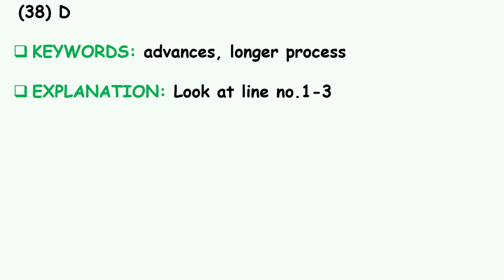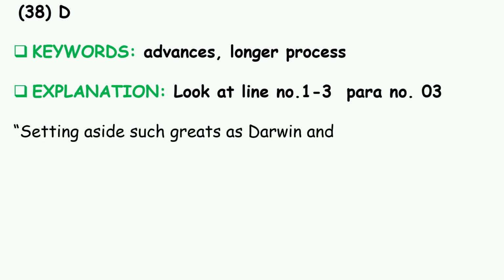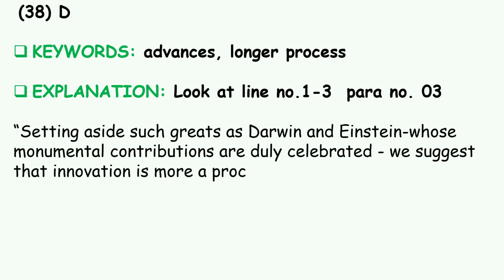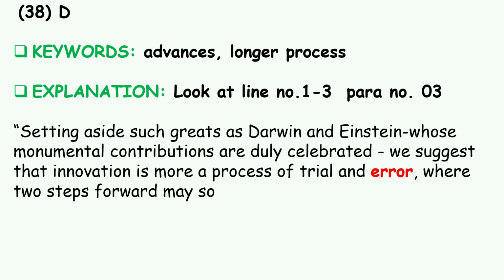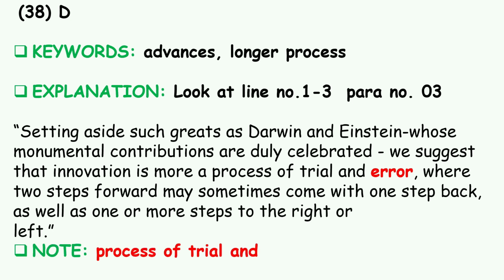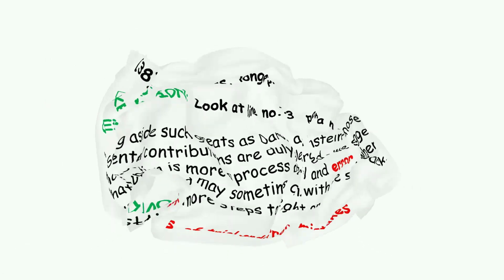Question number 38. The answer is D. Keywords are advances, longer process. Explanation. Look at line number 1 to 3 of paragraph number 3. Setting aside such greats as Darwin and Einstein, whose monumental contributions are duly celebrated, we suggest that innovation is more a process of trial and error, where 2 steps forward may sometimes come with 1 step back, as well as 1 or more steps to the right or left. Note, process of trial and error means mistakes.